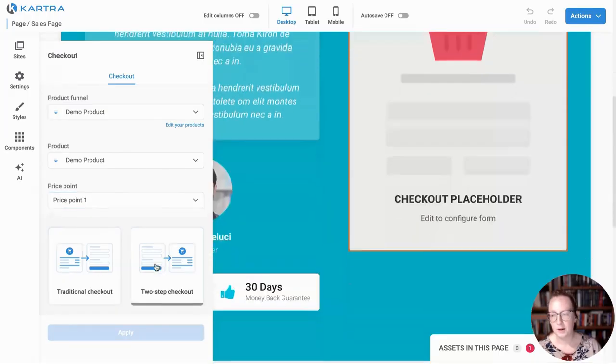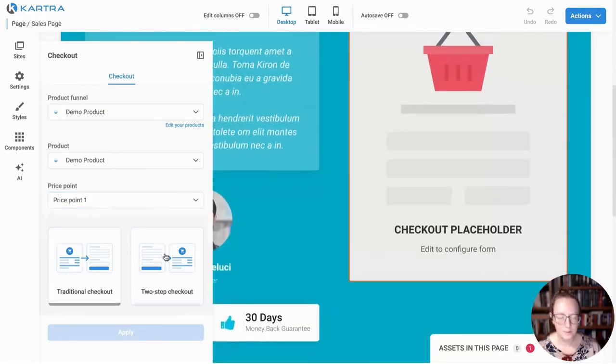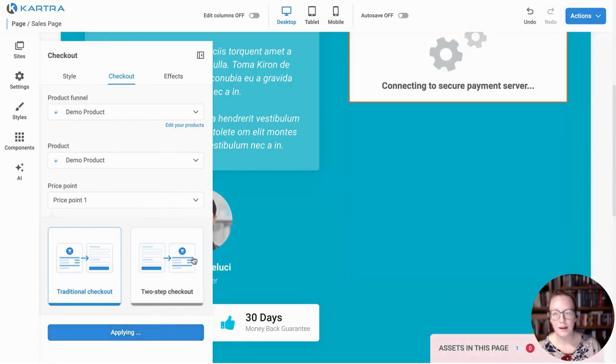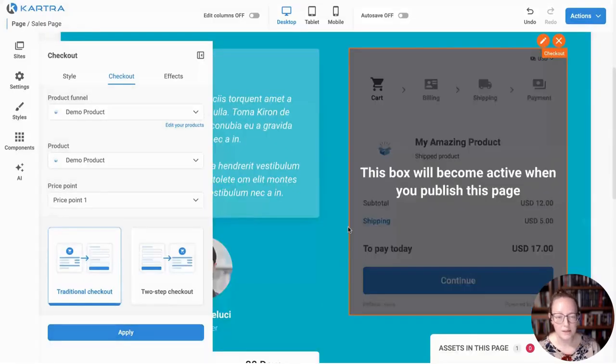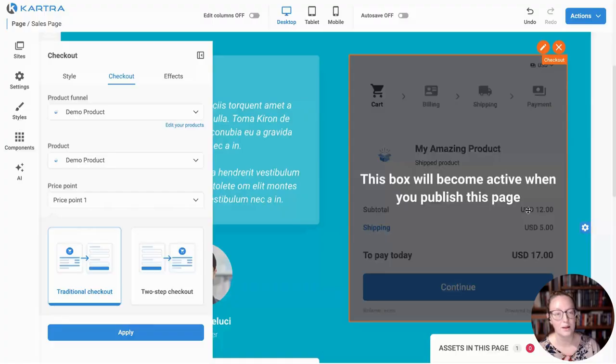And then we can choose what type of checkout form we want. And you can test both of those to see which one you like better. So we'll do traditional checkout, apply that. And then you can see right out of the gate, it automatically updates it to populate your product settings, what you just created in the product component. So that is how you create a product in Kartra. That's how you add a checkout form to a page after you've created that product.